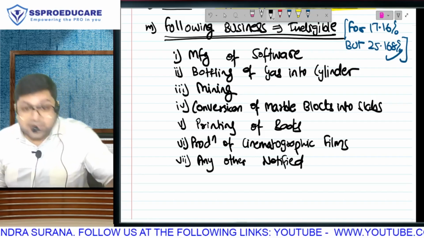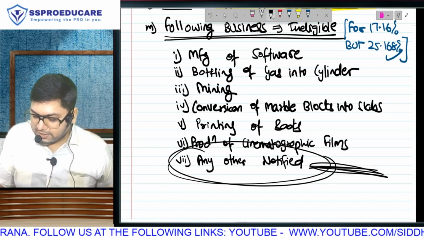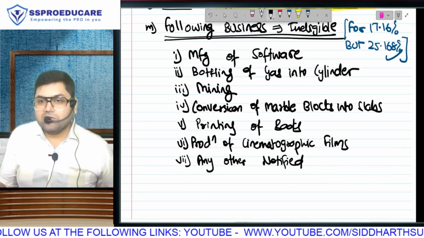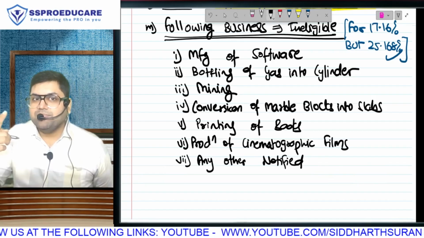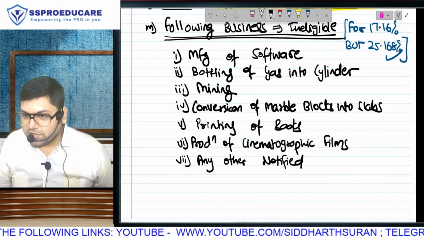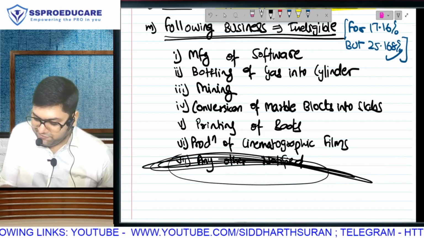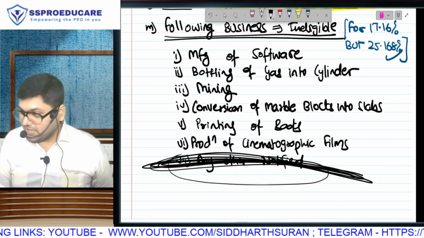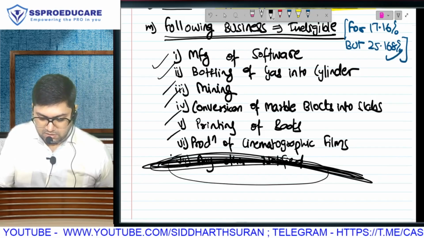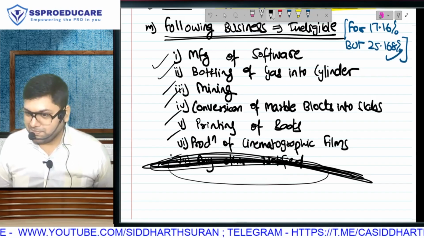Do they have the power? Yes, they have the power because this point is added in the section. Adding this point means government has the power. So supposedly if they want to add any other business, they can simply make an announcement without waiting for the budget. That is the meaning of notification, which is possible only if this last point is written. Supposedly, while drafting section 115BAB or BAE, they don't write this point. That means only those listed are disqualified. I start claiming I make CAs, therefore I am taking the benefit. They can't stop me.